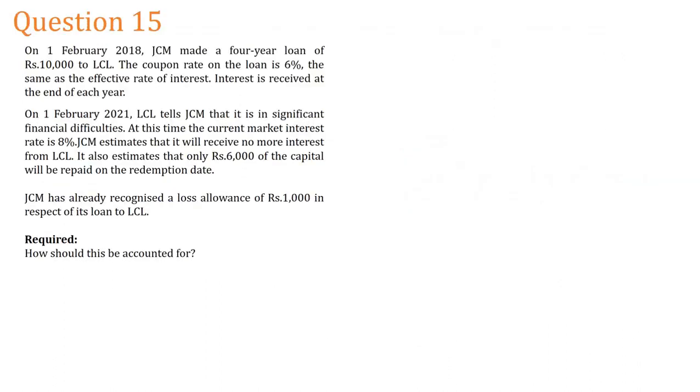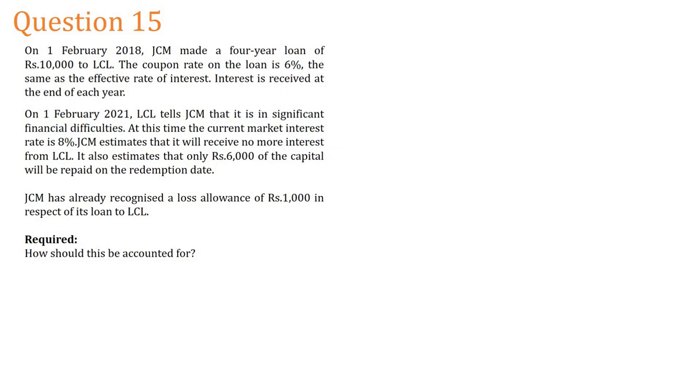Okay, look at this question number 15. On 1st February 2018, JCM made a 4-year loan of 10,000 to LCL. The loan has been given to LCL.